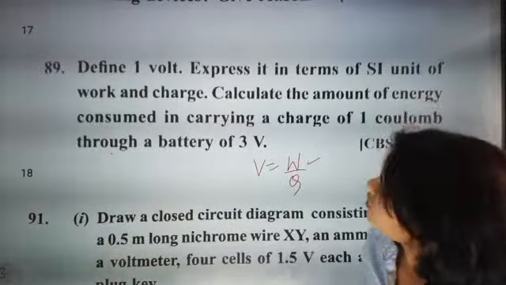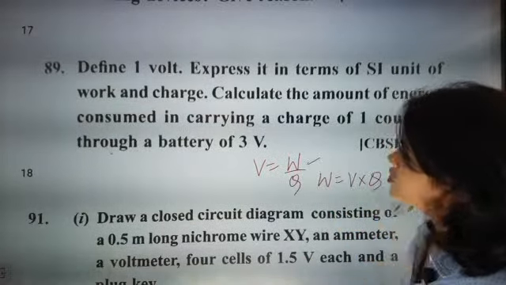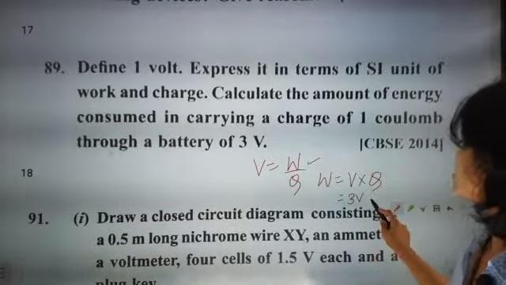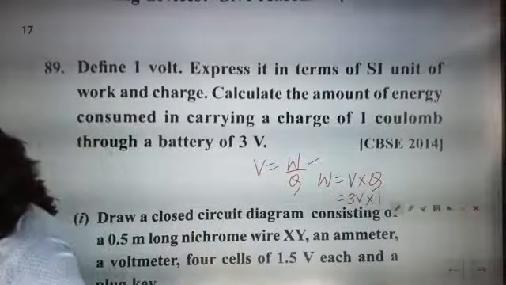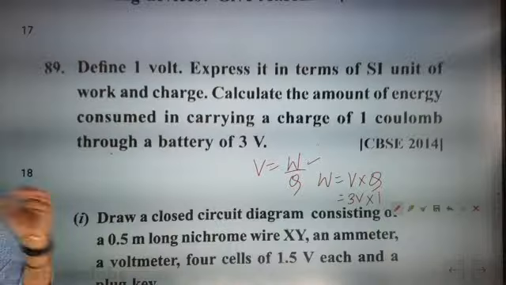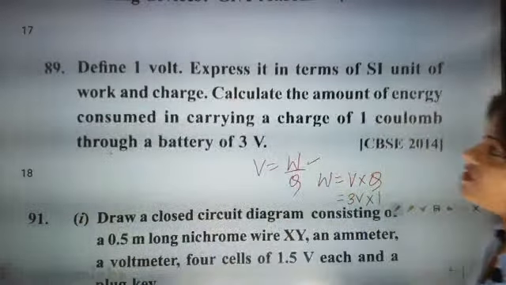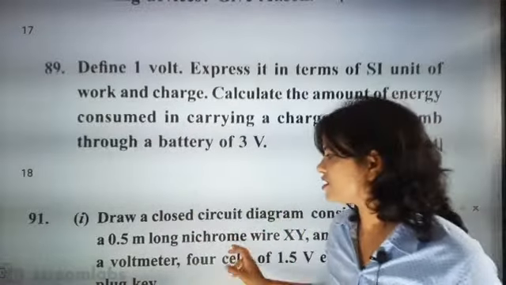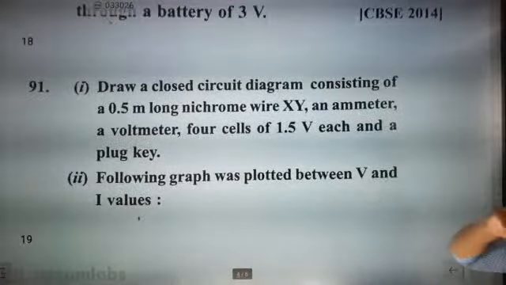So now calculate the amount of energy. Work done will be equal to potential difference into charge. Potential difference is given as 3 volt and charge is 1 coulomb. So what answer is going to come? Why have they asked this question? CBSE 2014 asked this question. One definition and one part which was very easy. We felt the question is tough, but you just have to understand this point and say the answer.